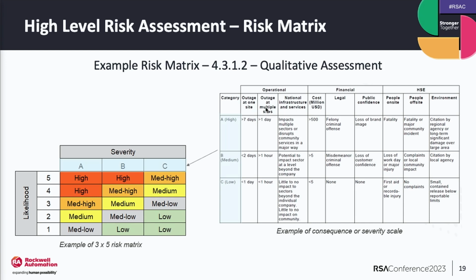You're trying to get to those crown jewels. What are the really impactful things that you may have overlooked that can cause you a lot of downtime in manufacturing? And the key thing here is on the far right of that chart: health, safety, and the environment. These things are what's going to make things show up as red in your heat map as high risks. Anything that could cause a fatality, anything that could cause an environmental disaster, those things need to be prioritized.